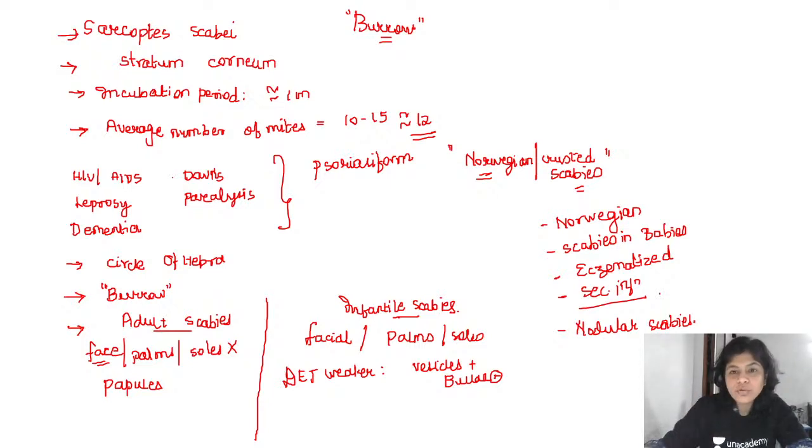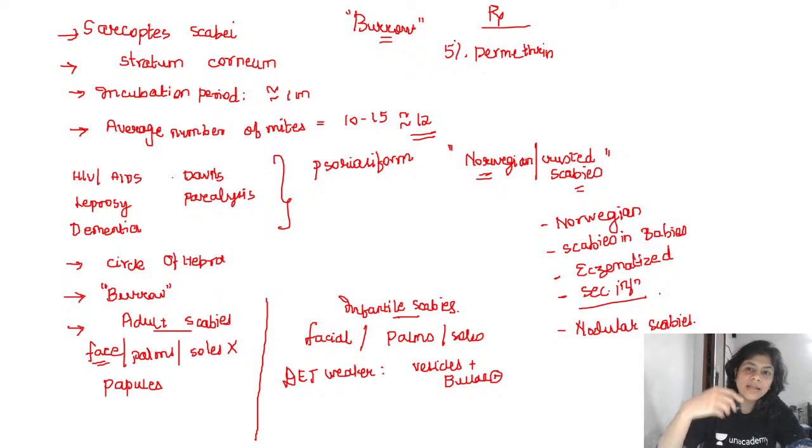Now, what you need to know is the treatment of scabies. What is the treatment of scabies? The treatment of choice of scabies is 5% permethrin. How do you apply permethrin? In an adult, you ask him to apply the permethrin from behind the ear and below the chin all over the body. It has to be left on for 12 hours and then washed off.